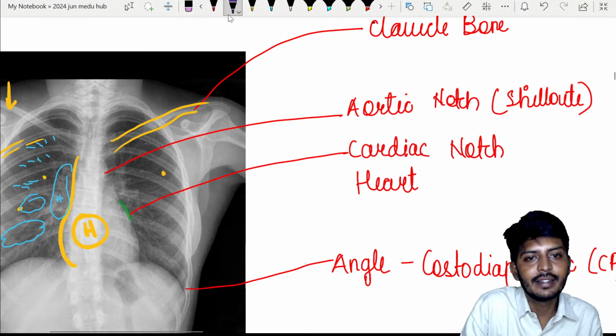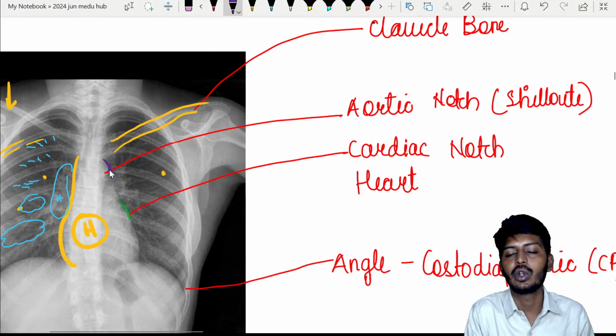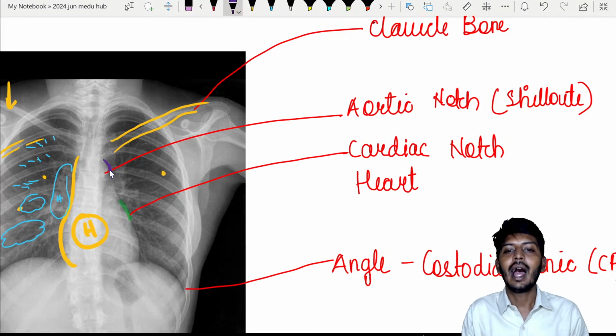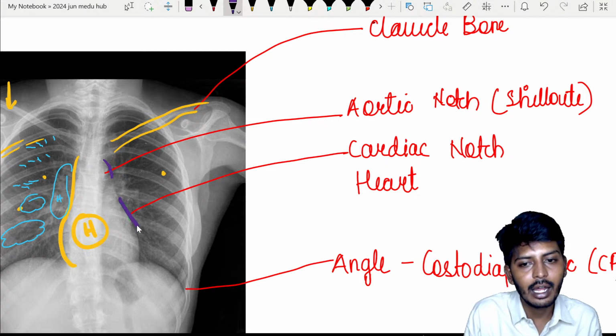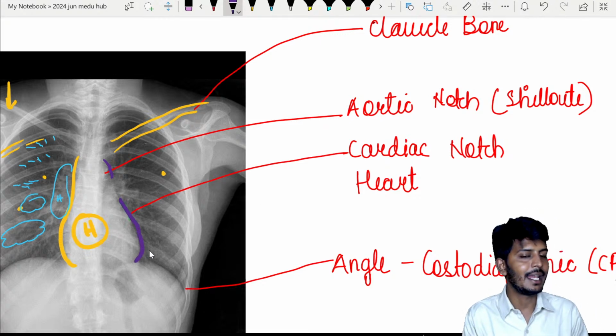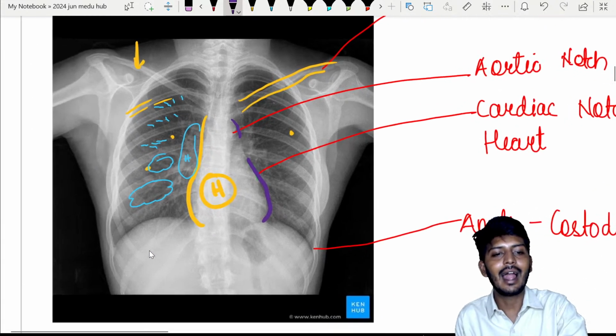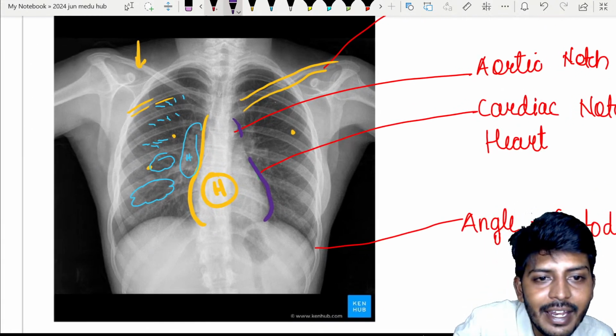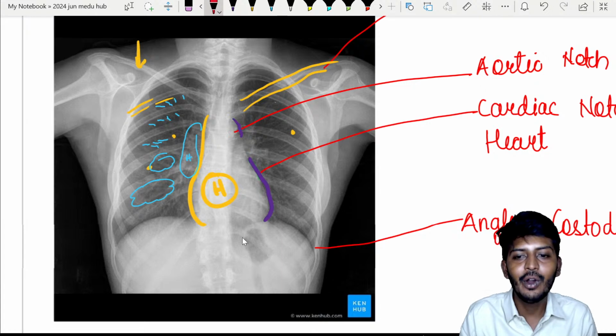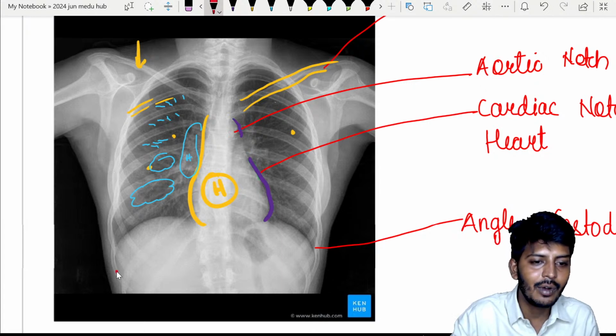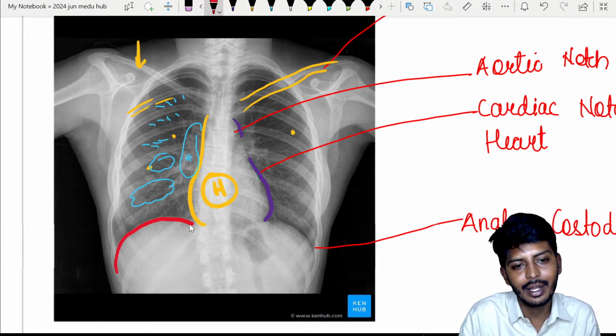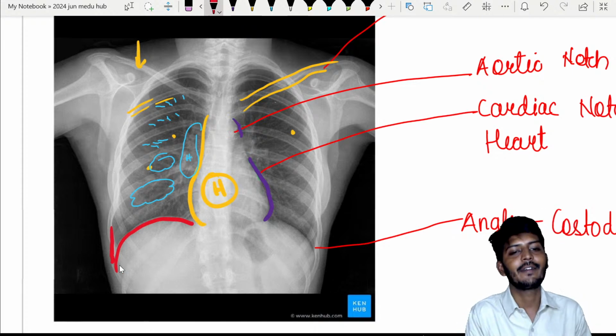Here we will call it the aortic arch. So this is the arch of the aorta, also called the aortic knuckle. And then this one will be called the cardiac notch. This is the area of the cardiac border. And last but not least, very important from your exam point of view, is the angle. Angle of what? The costo-diaphragmatic angle.